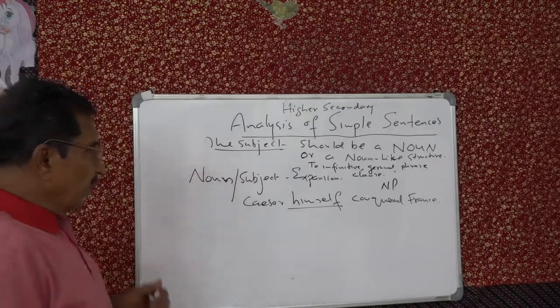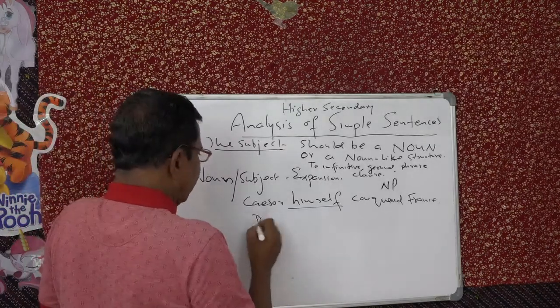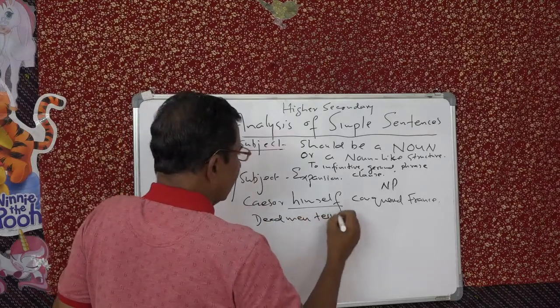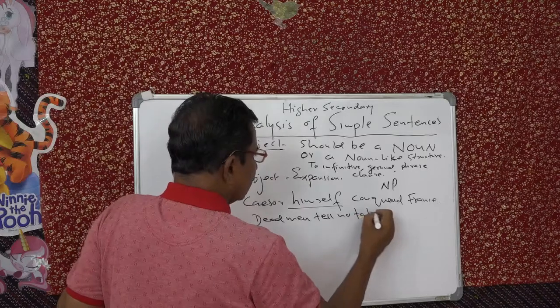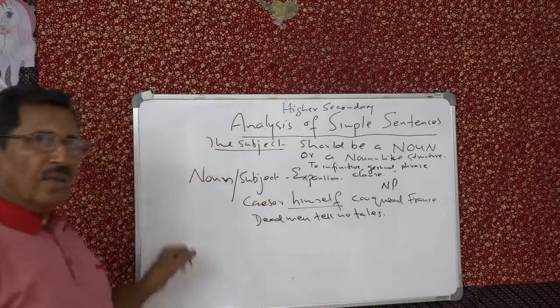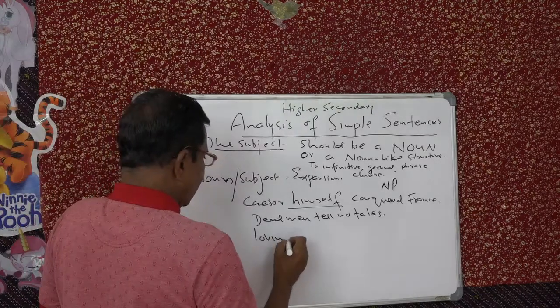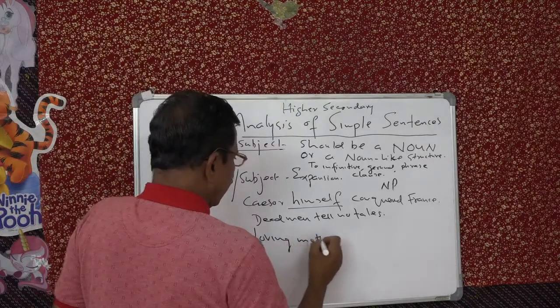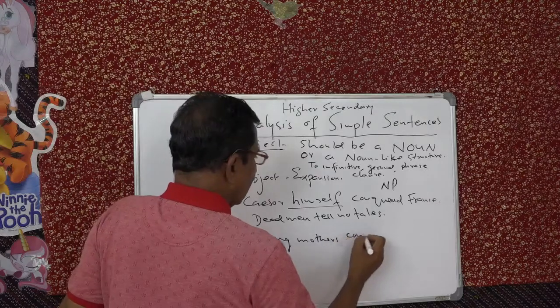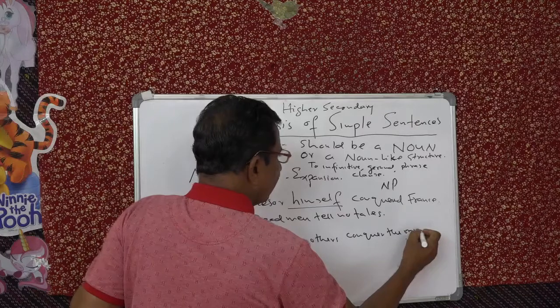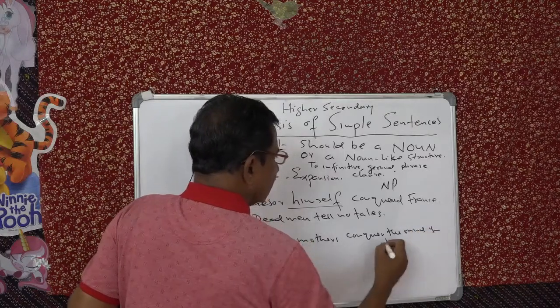Then you can use a past participle, you know: dead men tell no tales. Listen. For present participle: loving mothers conquer the mind of their children.